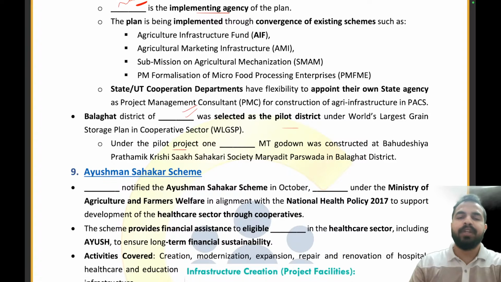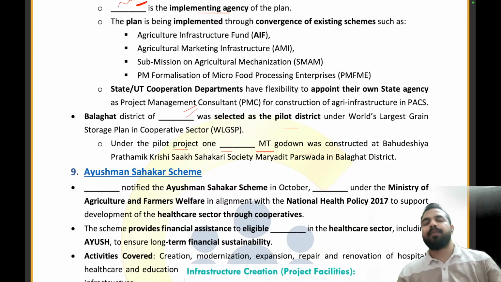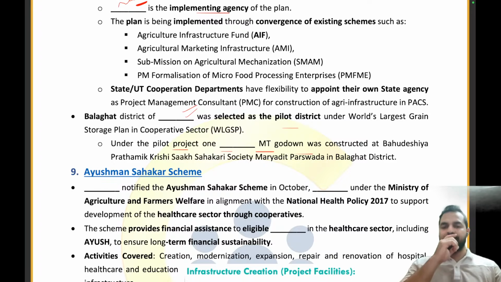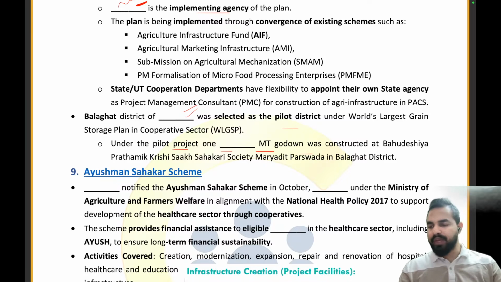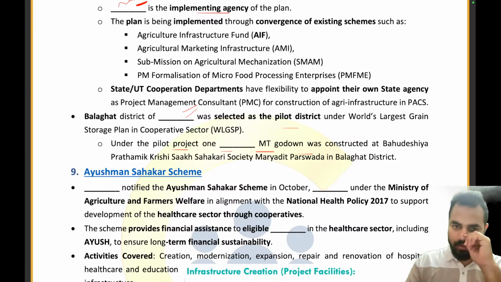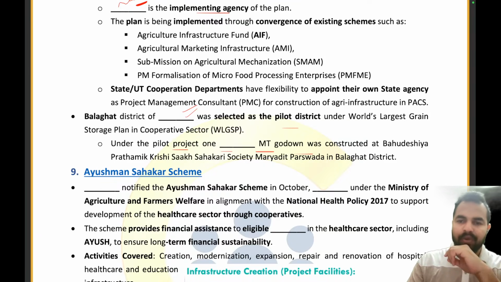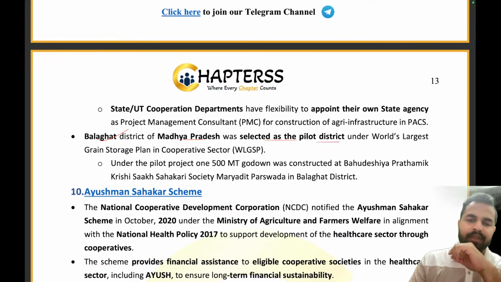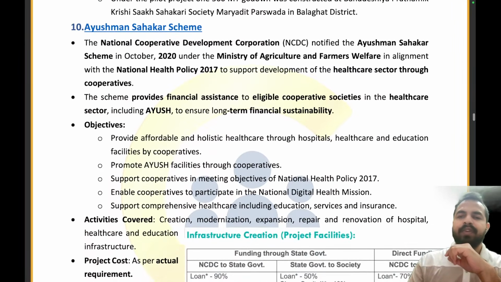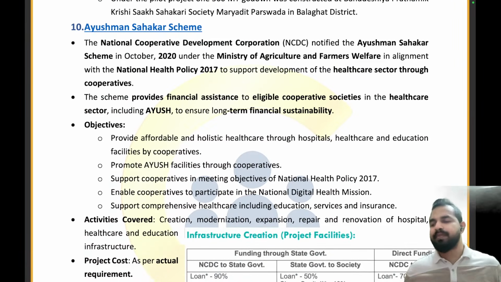And under the pilot project, one dash MT godown was constructed at Bahuddeshiya Prathamik Krishi Sakh Sahakari Society. What is the right answer? 500 MT of godown was constructed. Absolutely right. So, my dear friends, with this, we are done with almost half of the session.